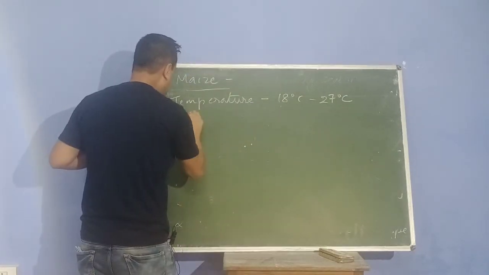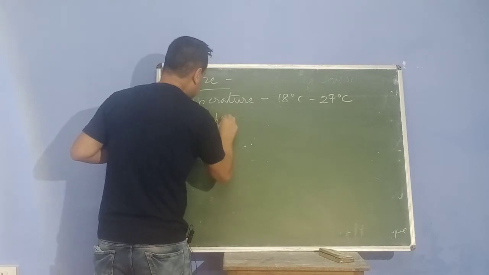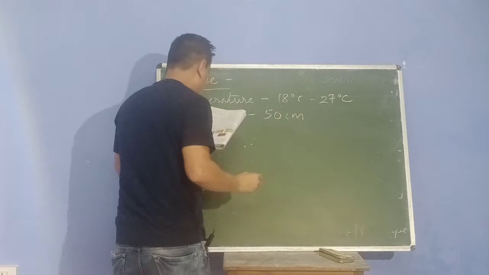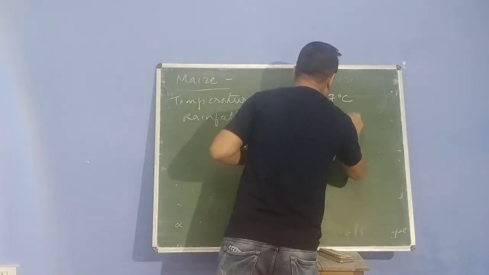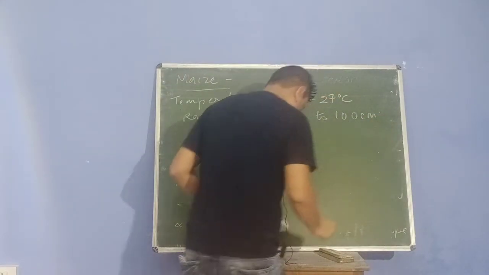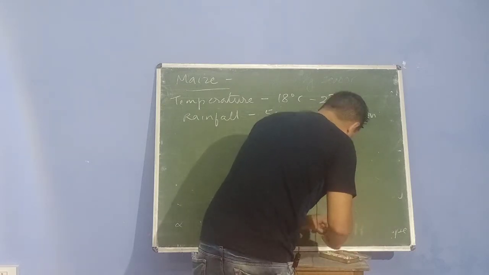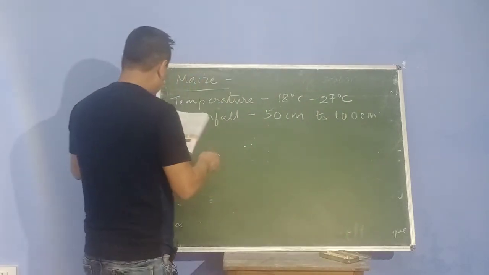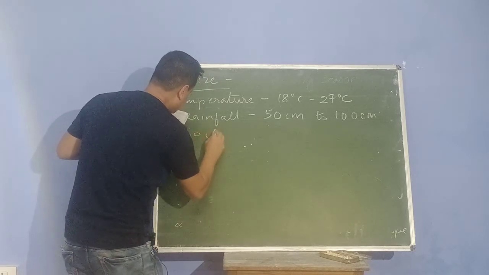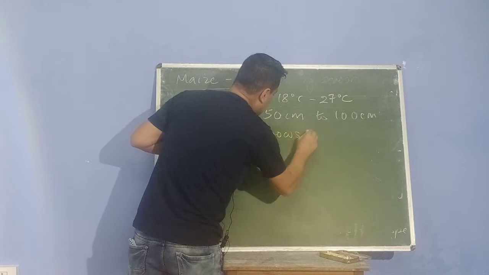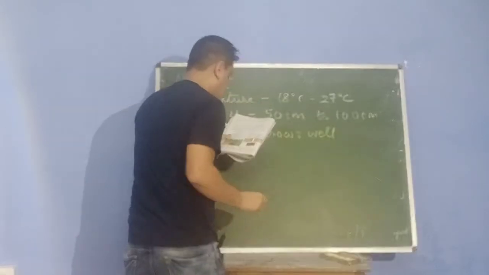Rainfall, it needs from 50 centimeters to 100 centimeters. Then soil, it grows well on